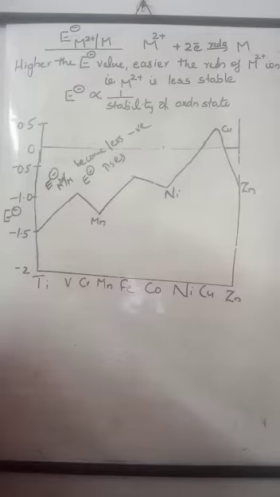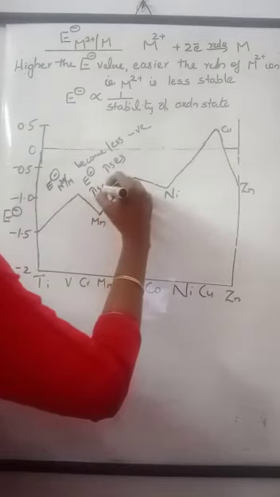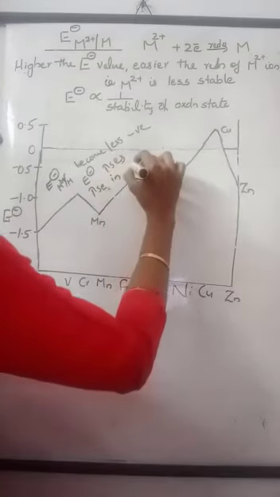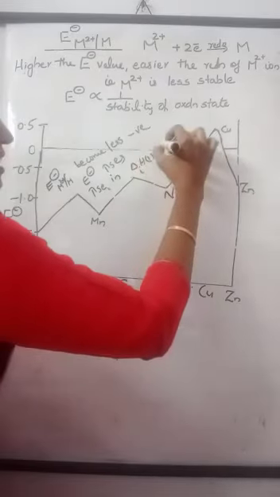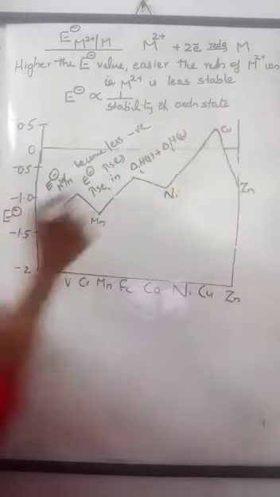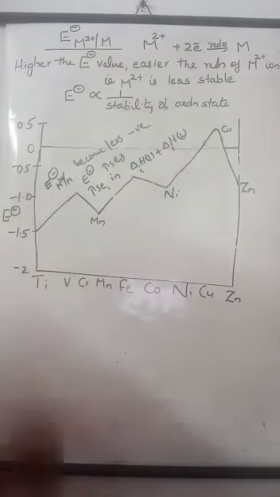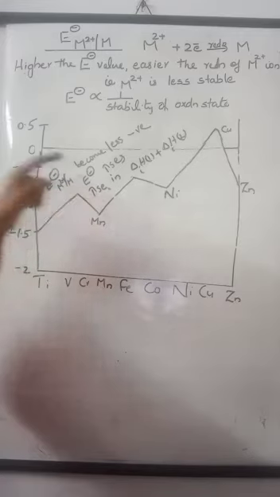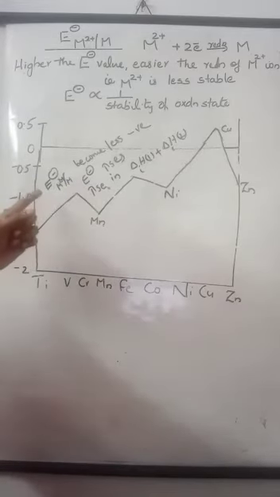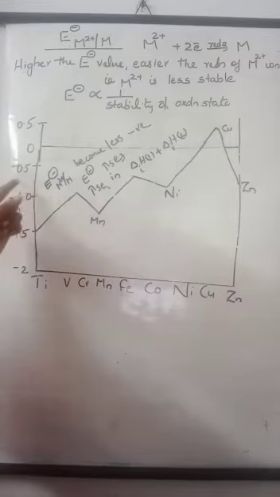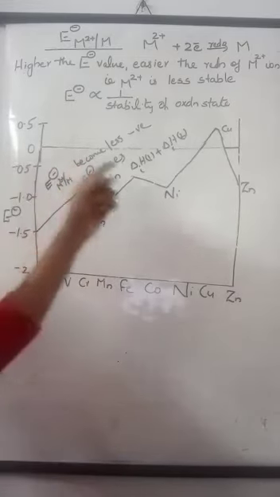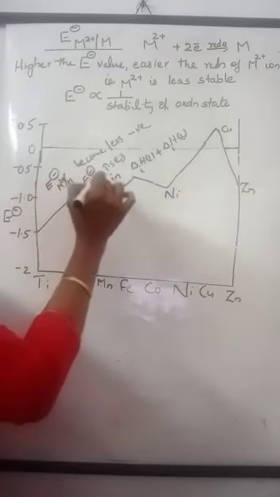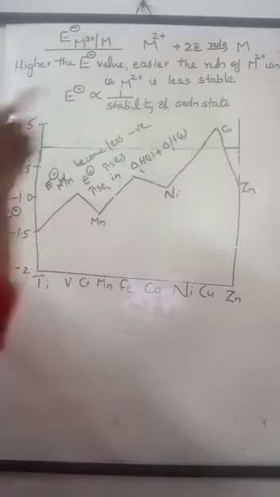Why does the stability of the +2 oxidation state decrease? Because of increase in first and second ionization enthalpy, that is increase in ΔHi1 + ΔHi2. The sum of first and second ionization enthalpy along the 3D series increases. So, +2 oxidation state stability decreases. That means metals are easily reduced from +2 state to metal. E0 value increases. It becomes less negative.